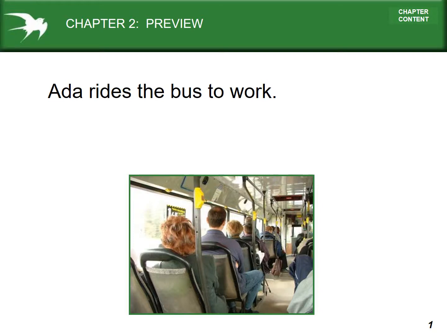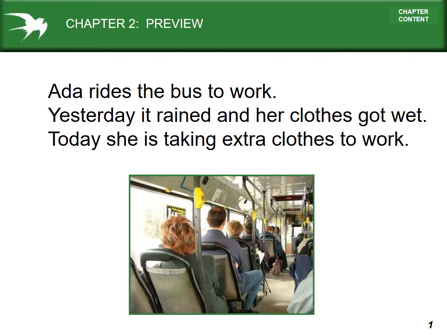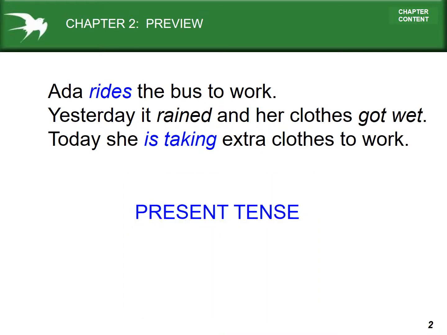Ada rides the bus to work. Yesterday it rained and her clothes got wet. Today she's taking extra clothes to work. We can see examples of a habitual action. She rides the bus to work. That's true always. We can see something that happened in the past. Yesterday it rained, her clothes got wet. And we can see something that is happening now, today. So we see different forms of the present tense, and we see forms of the past tense.